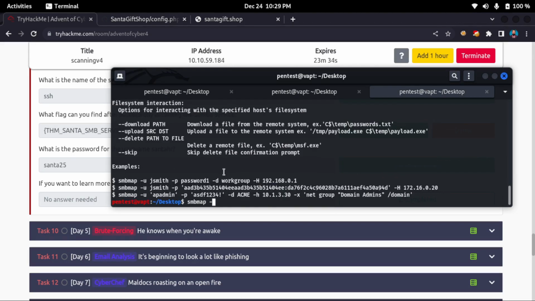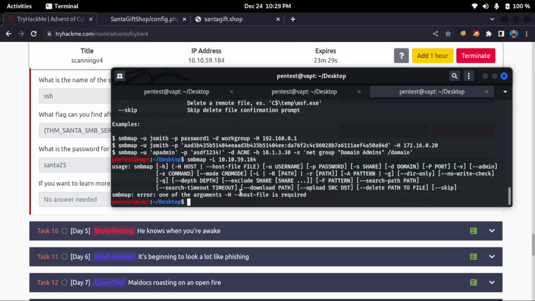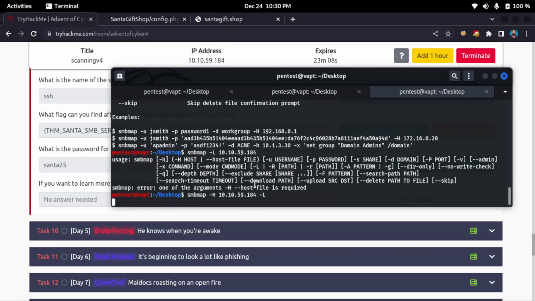I'll try to do that because I don't know the username and password, and simply do smbmap, and this is not working because I have to give, my bad, a typo. So this is actually the host, and then I'll do -L. No, now it is still not working.